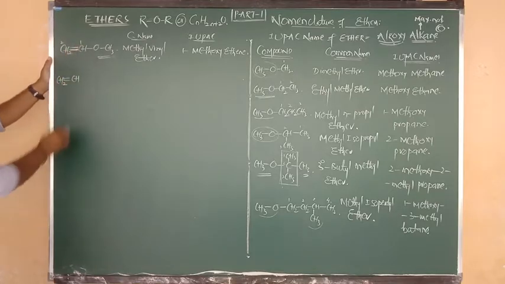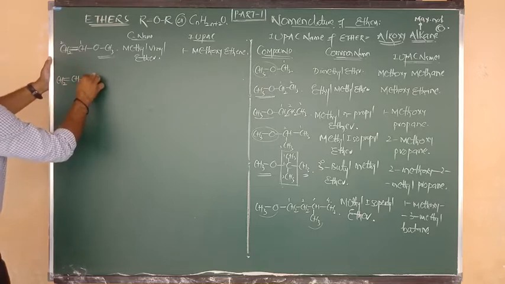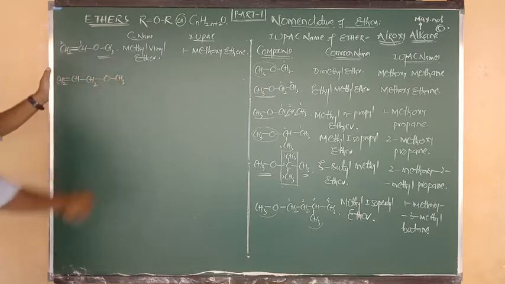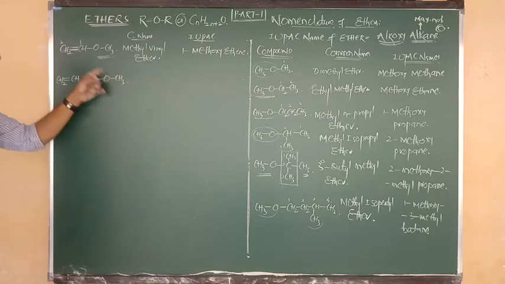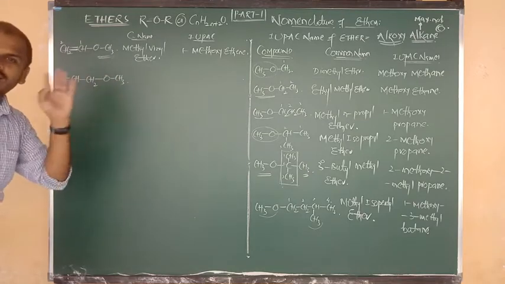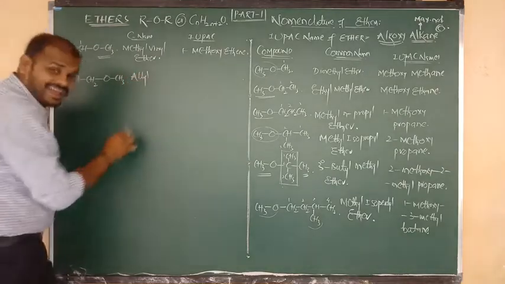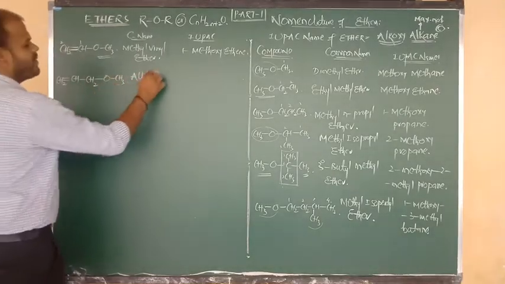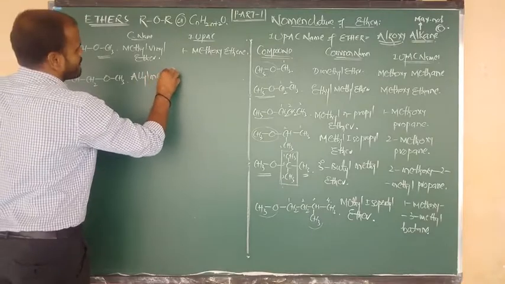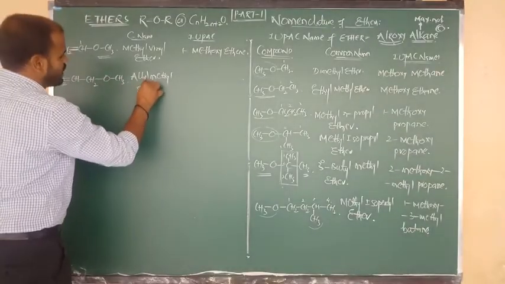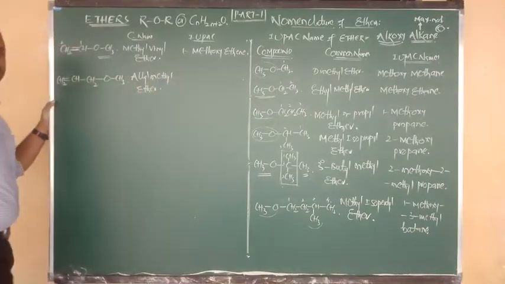So I am going to write another compound, CH2=CH connected to CH2, and it is connected to O, O connected to CH3. One side is a methyl group, one more side is an allyl group. Already I have told you in the classification. First we have to write allyl, after allyl we write methyl. So allyl methyl ether is the common name of this compound.